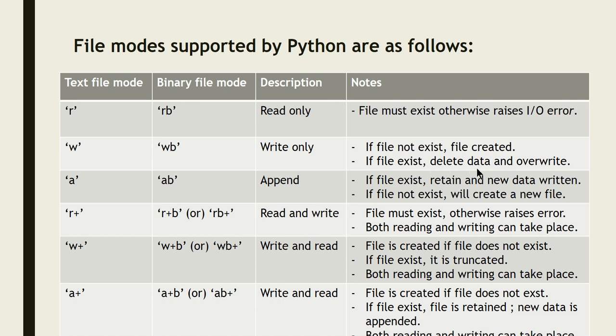To avoid that problem, if you open it in append mode and the file exists, it will retain the data already present in the file, and the new data that you want to write will be added.